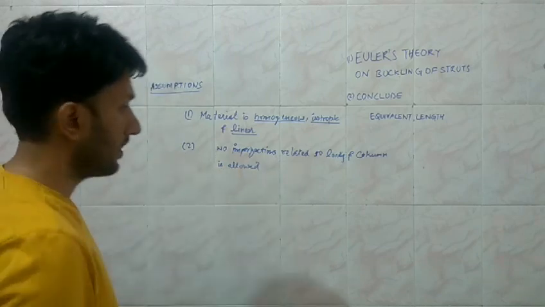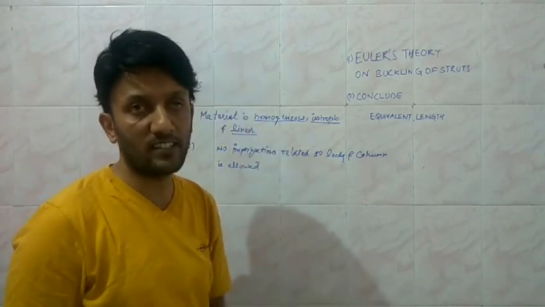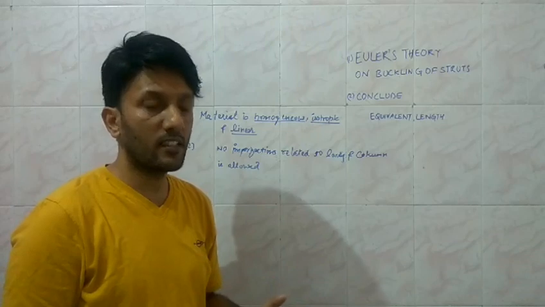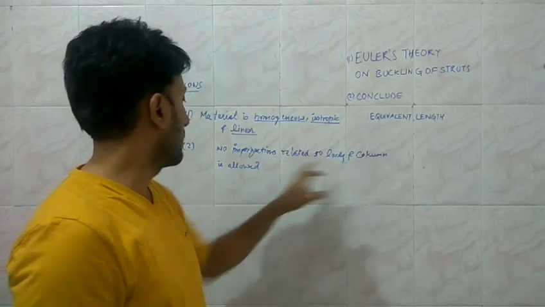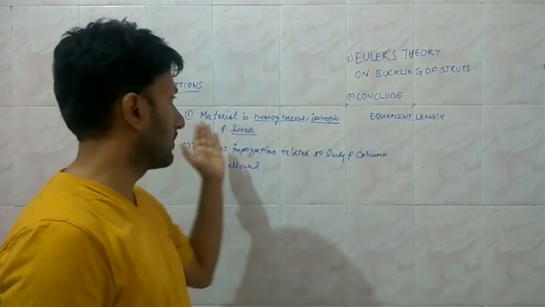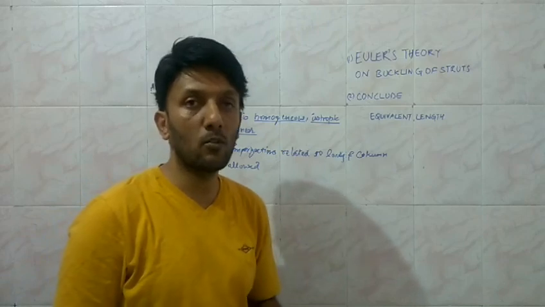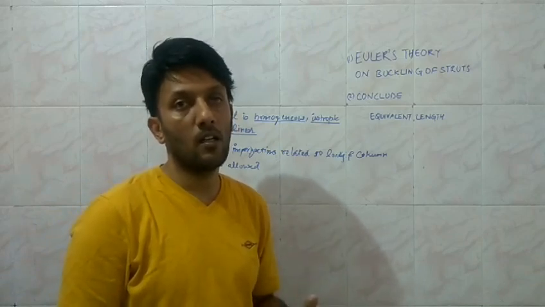That is, imperfection related to the load means the load is going to be applied purely axially. There will be no eccentricity. And for imperfections related to the column, we have already considered that the material is going to be isotropic, homogeneous, and linear. So there will be no imperfection related to the material.